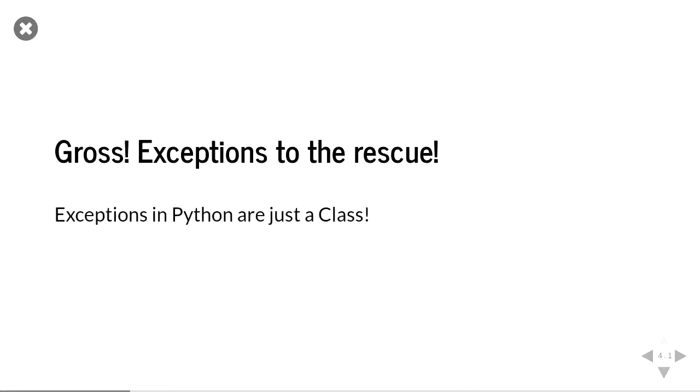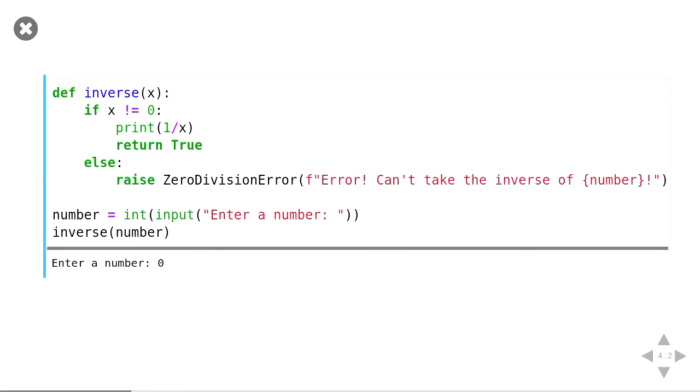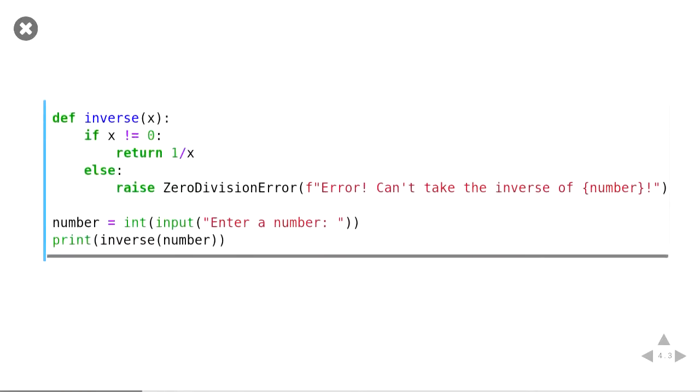We don't want to have to catch every single thing we want to do. And this is where exceptions are actually really useful. And in Python, an exception is just a class. So what we can do is we can say, OK, if the value is 0, we can just raise a ZeroDivisionError. Otherwise, we can print the value and then return true. And you will see we get an error like this. But now you might be asking, well, what's the point of that? Well, now we don't have to return true and false. Now we can just return the value when it runs correctly or raise an error when it doesn't.